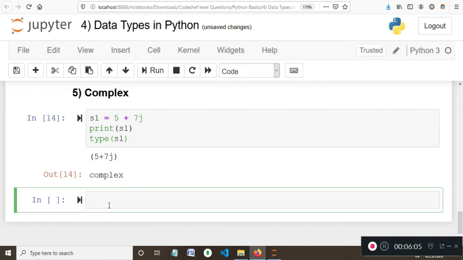I won't go into detail about explaining what complex numbers are, presuming that you guys must already be aware of it. Now let's head towards the core data types in Python, which are list, tuple, sets, and dictionary. Let's look at each one of them. I'll start with list.